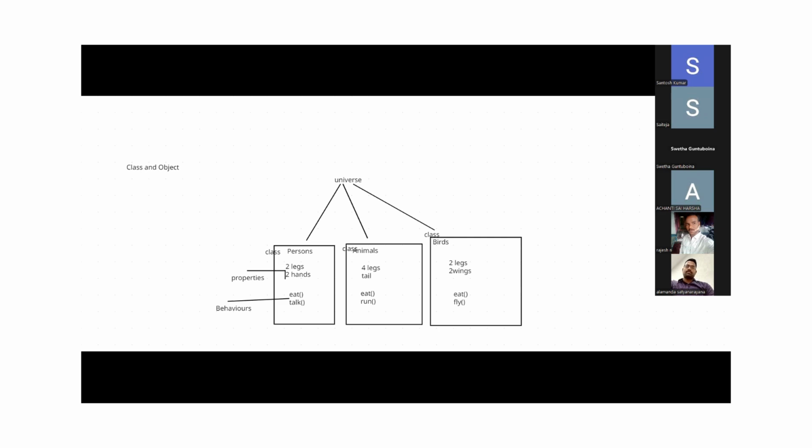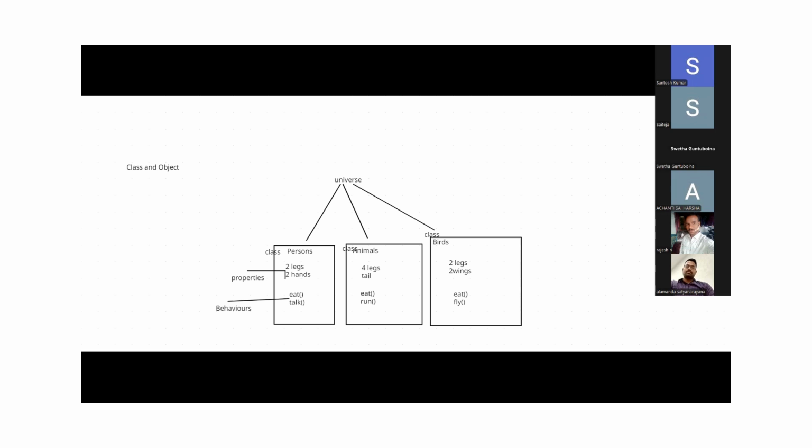Now, class is what? Blueprint for the objects, right? The design document, that is the blueprint. By using that blueprint, we are producing the objects, the books. The PDF is a blueprint. By using that PDF document, the soft copy, we are producing many books, right? Class is a blueprint for the objects. Object is an instance of the class.